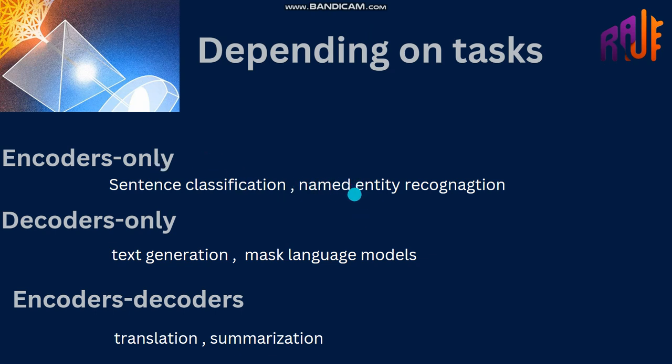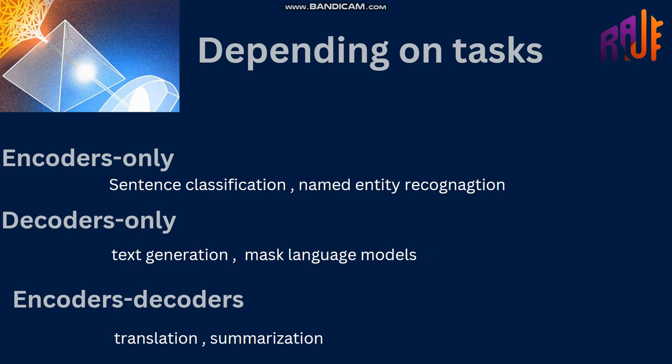We can also do named entity recognition. It is simply like you get a sentence like "Rauf likes ML." Here Rauf is a name, "likes" is simply a word, and ML is a subject. The model will try to find the names or locations in it, so both Rauf and ML will be output as names.